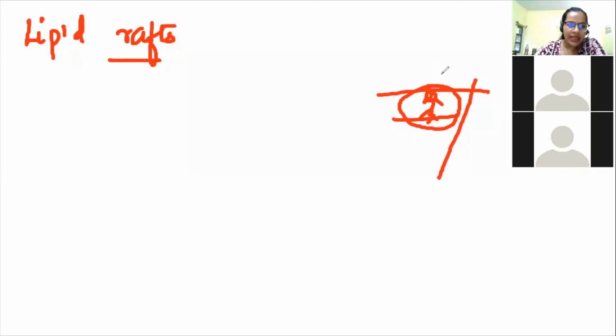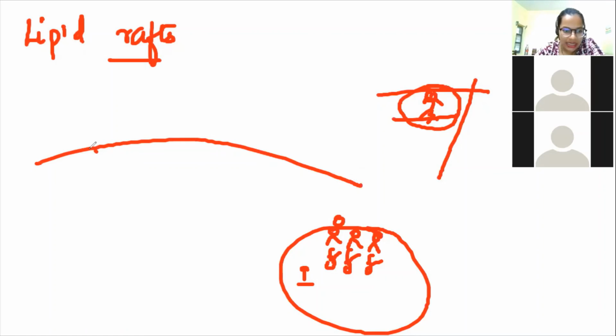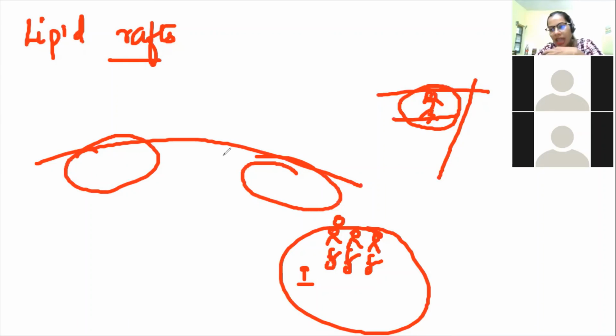Okay. So now here what we are talking about is, you have a cell, correct? Now on the cell, we talk about the phospholipids, both outer and inner. So this is your outer, this is your inner. Now these rafts are actually clusters like this on your plasma membrane. As I mentioned, on your outer surface you have phosphatidylcholine and sphingomyelin.